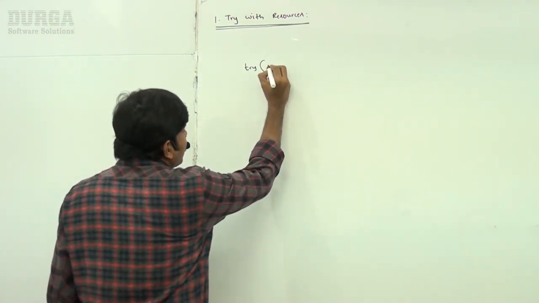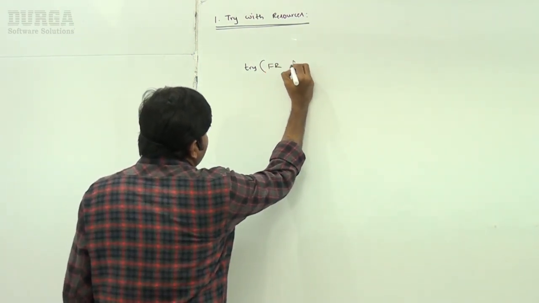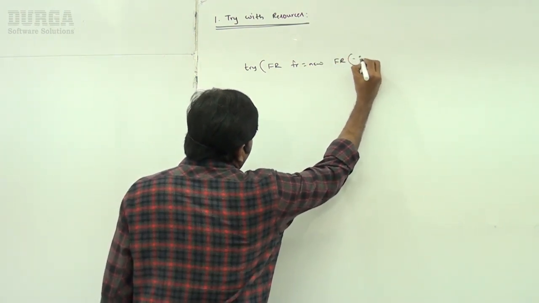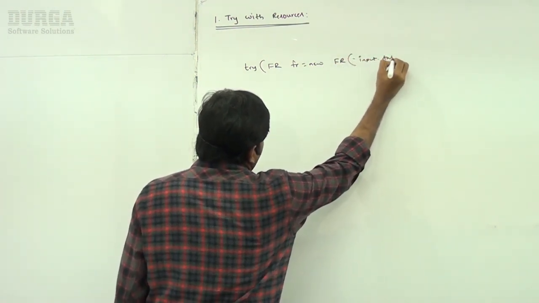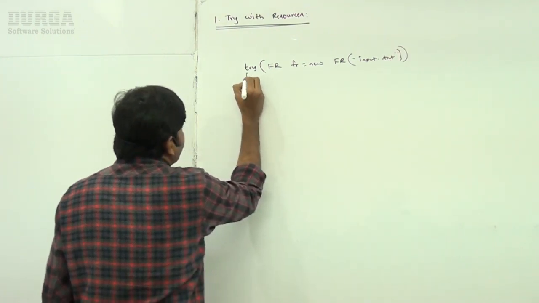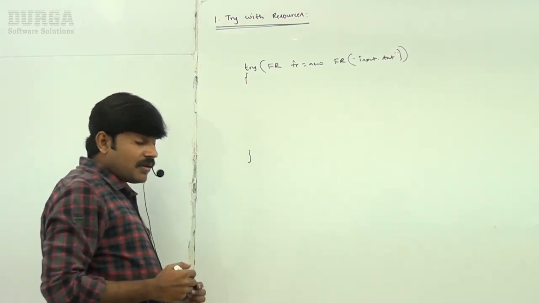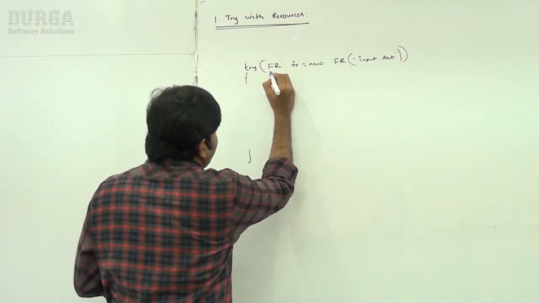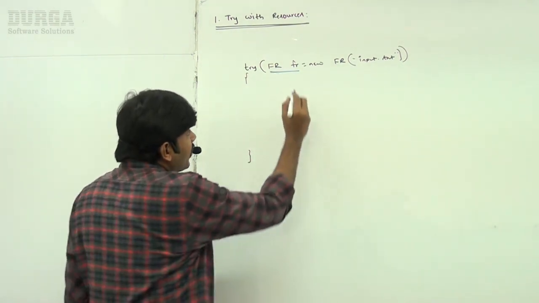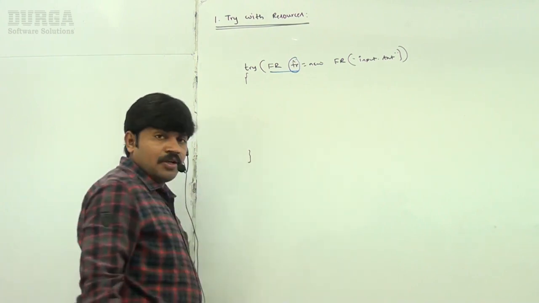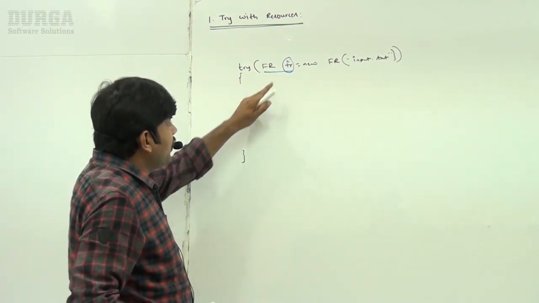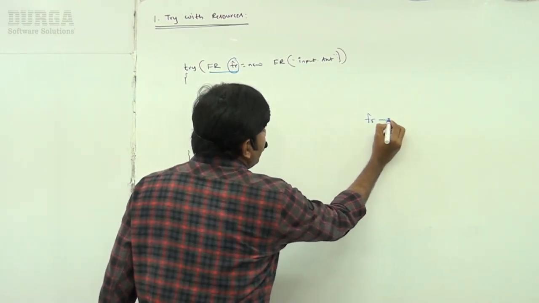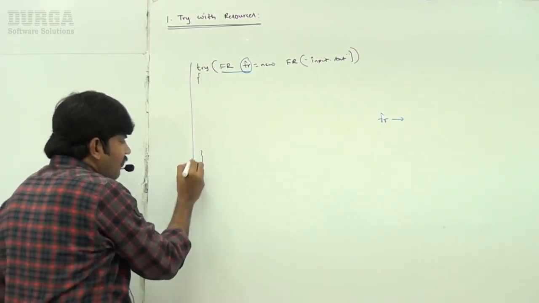Observe. Here I am taking FileReader fr = new FileReader("input.txt"). Observe very carefully, which resource are we using? The FileReader resource. What is the reference variable for this? fr. The biggest advantage is that this fr will be closed automatically once the control reaches the end of the try block.